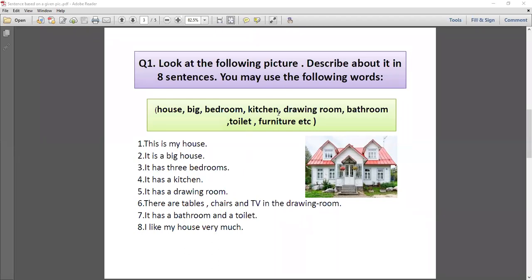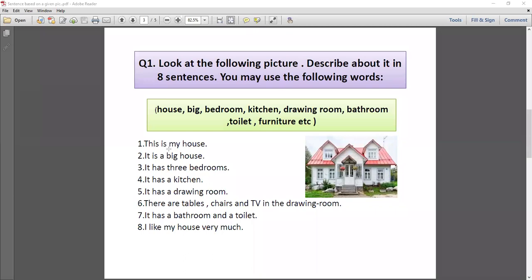Okay, you have to use the word kitchen. Number 5 is here, it has a drawing room. Number 6, there are tables, chairs and a TV in the drawing room. Number 7 is here, it has a bathroom and a toilet. Okay, number 8 is here, I like my house very much. Okay, student, I hope you have understood the 8 sentences.